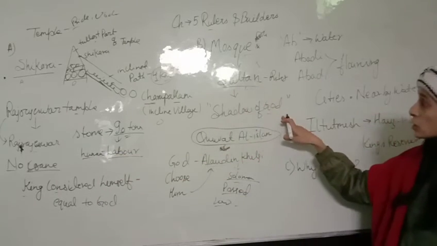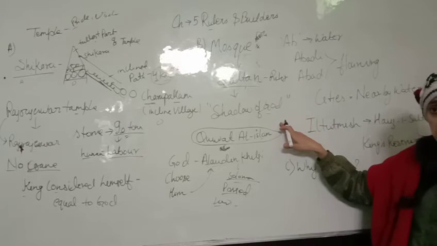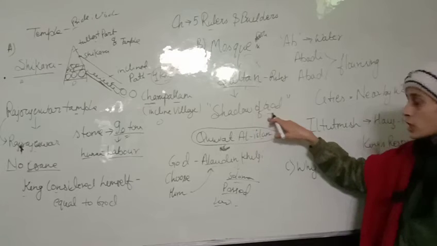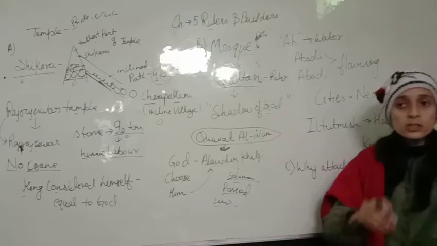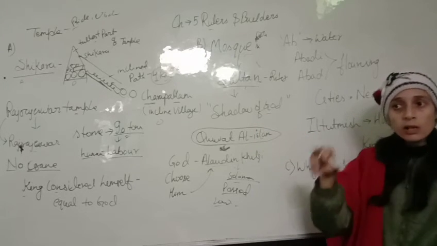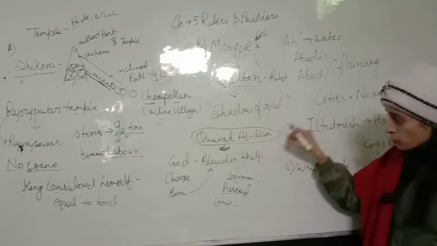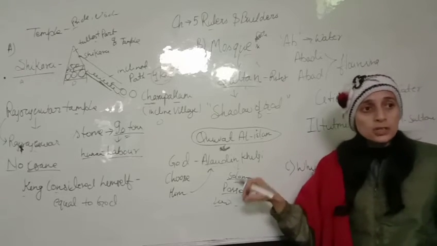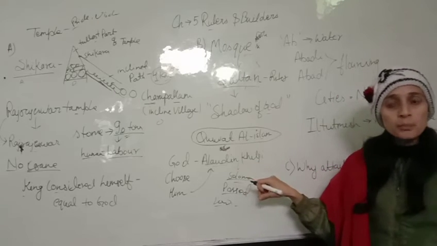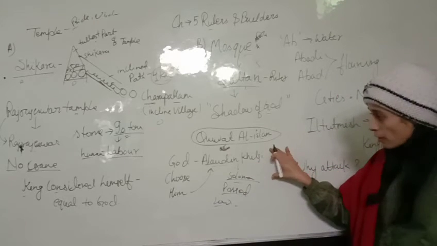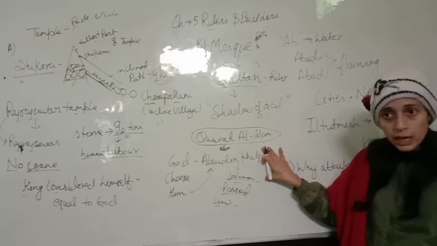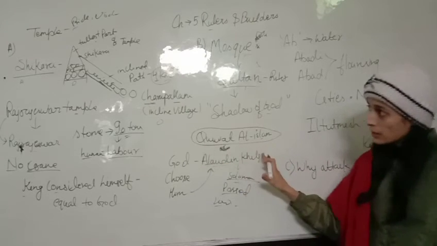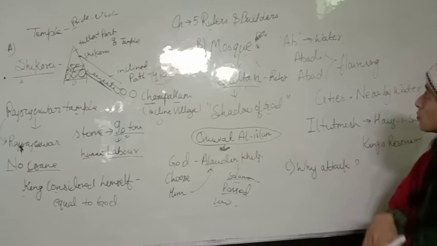But in Islam the ideology is different, and they consider themselves the shadow of God, and God chooses him apart from all the people. God especially chooses the person who possesses all the qualities required for becoming the king. जिसके अंदर जो qualities होंगी God उसको choose करेगा for becoming their Sultan. Okay, so that was the ideology among Hindus and Muslims.